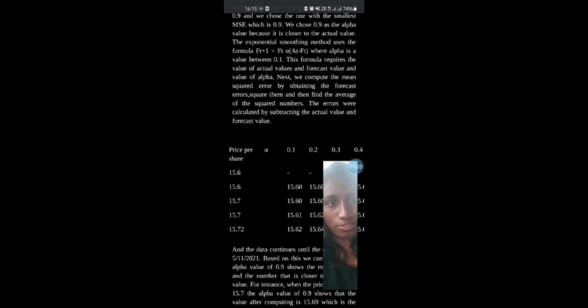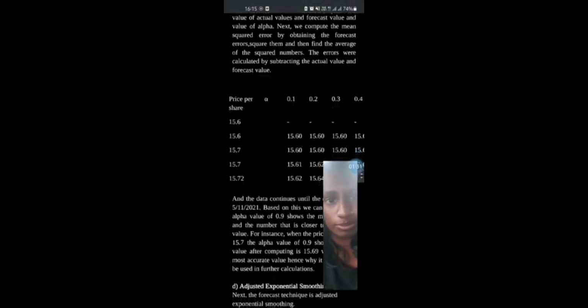The exponential smoothing method uses the formula: forecast value plus 1 equals the forecast value plus alpha multiplied with the actual value minus the forecast value, where alpha is a value between 0.1 and 1. This formula requires the actual values, the forecast value, and the value of alpha.